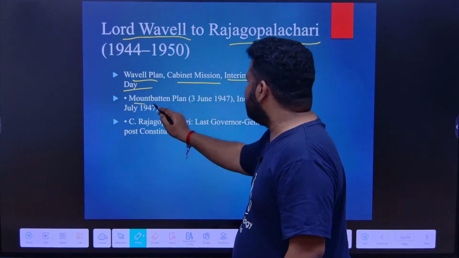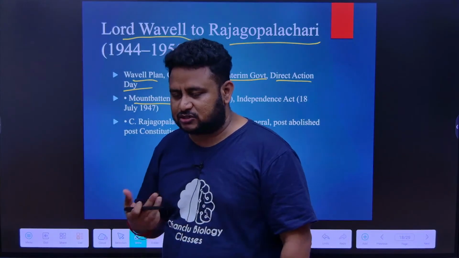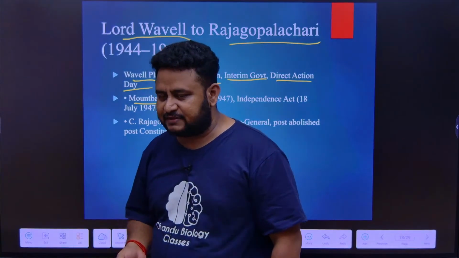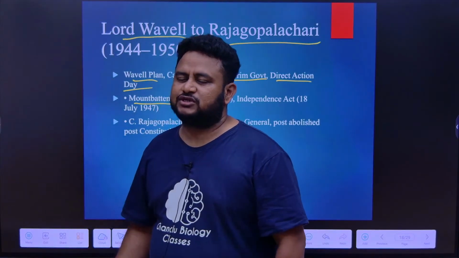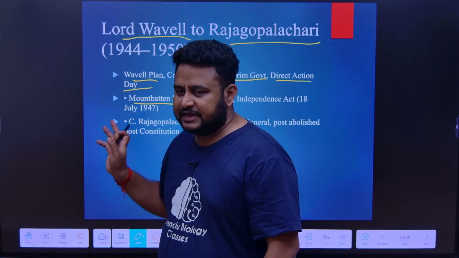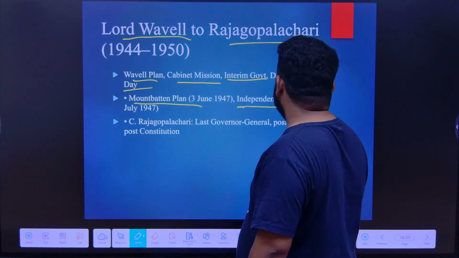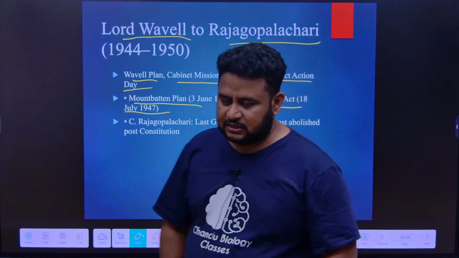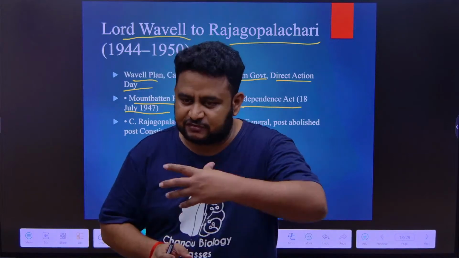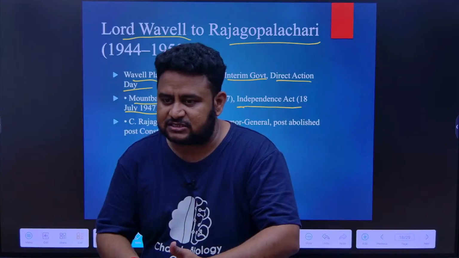Next we have Mountbatten plan. Mountbatten plan, it is for partition of India. It is also called the 3rd June plan 1947. He is the person who drafted how the partition should take place, Lord Mountbatten. And Indian Independence Act of 18 July 1947. Indian Independence Act said how the power should be transferred to Indians by the British.